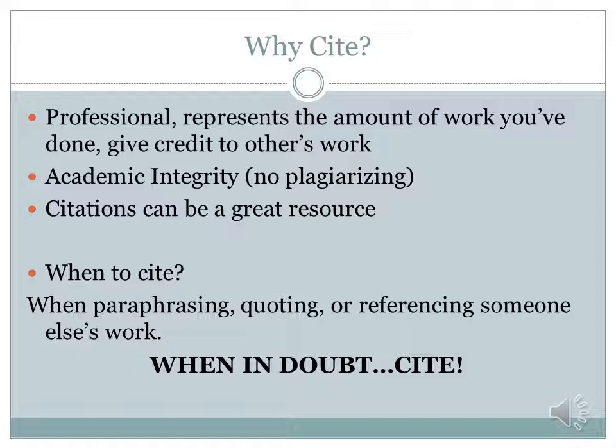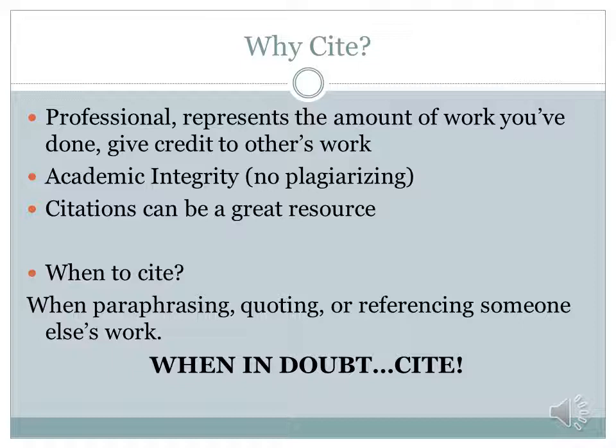For academic integrity, in order to not get in trouble for plagiarizing, you need to be citing the sources when you're using them. Citations can also be a great resource. For example, if you're using a dissertation for finding ideas or looking for evidence, going to their citations is a great way to link to another source that can give you more knowledge and more information for your paper.